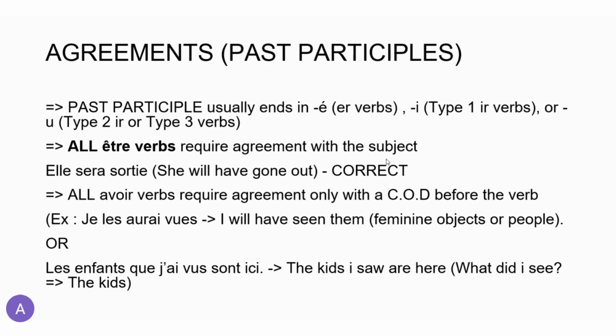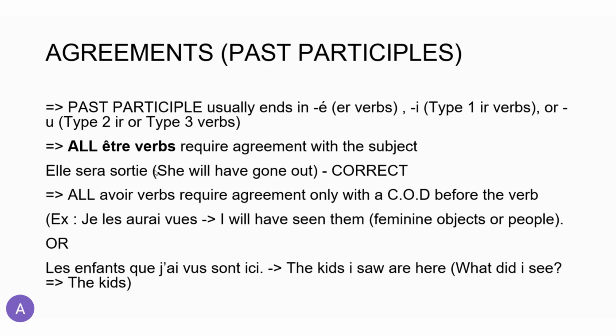It is one of the type 1 IR verbs. Okay, so being the past participle sorti, what I need to know in order to make the agreement is who is the subject. So who will have gone out? She.